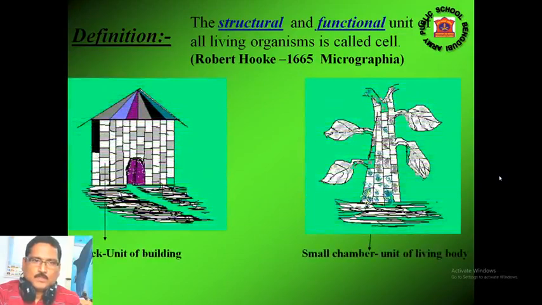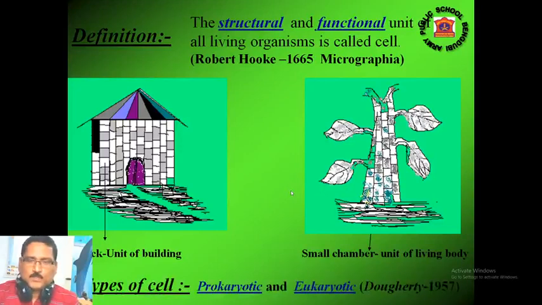I have underlined the two words structural and functional because if you see a building, you will find it is made by small bricks. By placing one above another, an entire shape has come. So in case of a building, the brick is the basic unit. Similarly, a plant body and other organisms are also made of small chambers placed one above another, and the entire activities of that organism are performed within the small chambers only. That's why these small chambers, later called cells, are the basic structural and functional unit of the living organism.